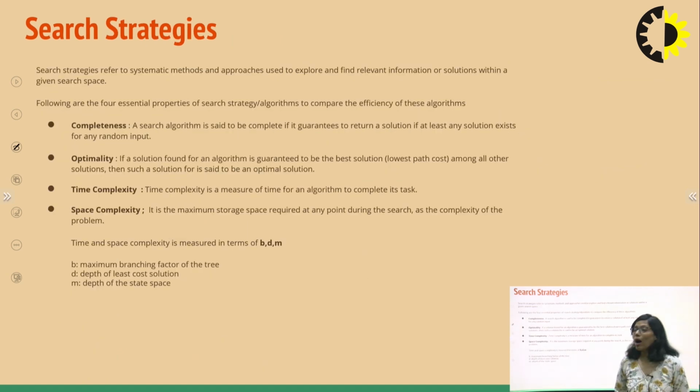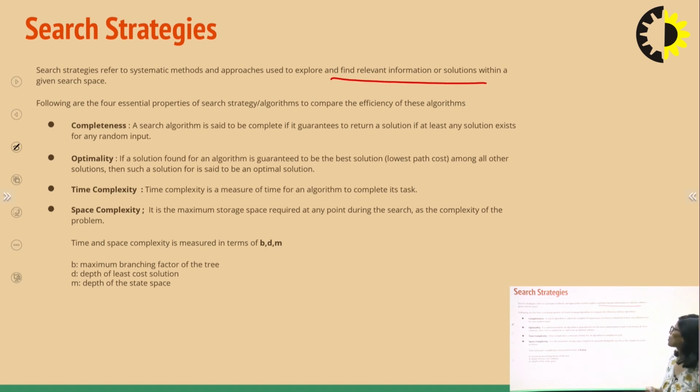Now, how are we able to find out the solution once we have found the search tree? Now, we will follow different search strategies. Search strategies are nothing but algorithms, right? They are the methods and approaches used to explore and find relevant information or solution within the given search space. So, we have a search space, we will apply different algorithms to reach the goal. Now, when we are studying these algorithms, which algorithm should we use?